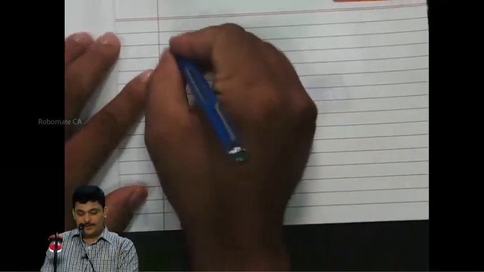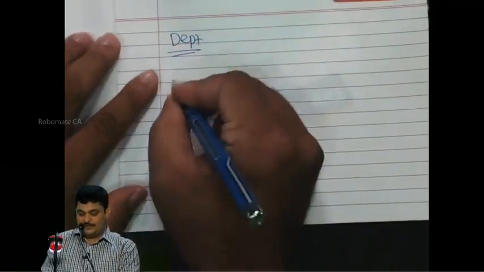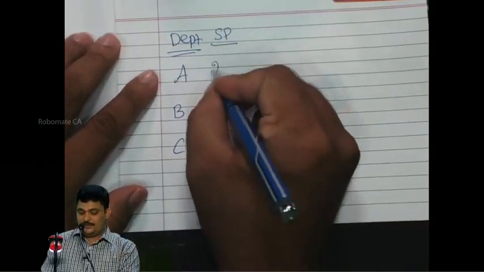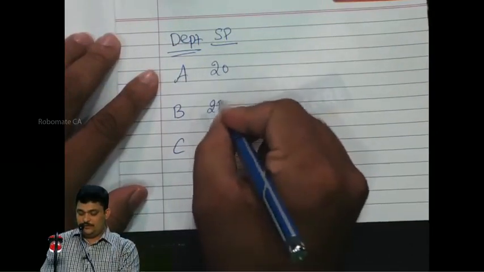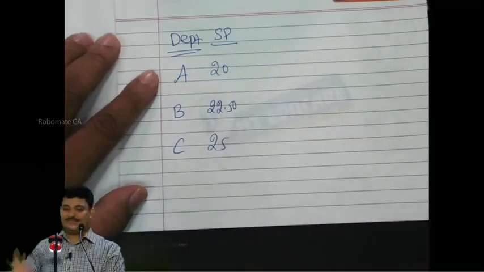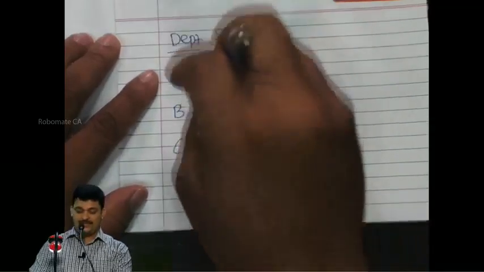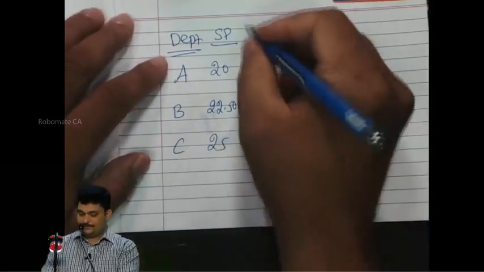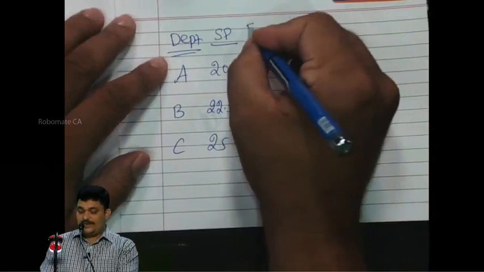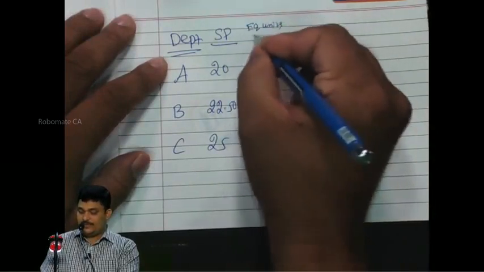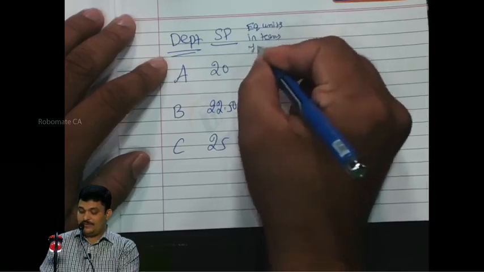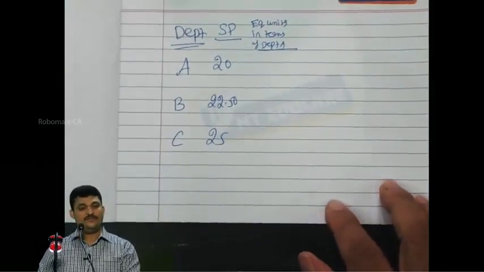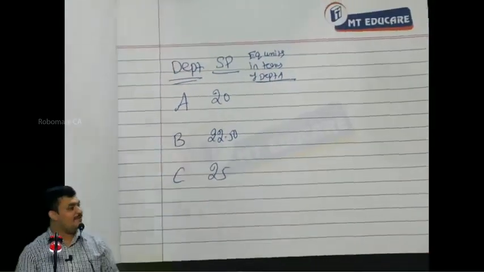Now listen, friends. Department A, B, C. Selling price 20, 22.5. I don't know the cost price, but I know the cost price will be in this proportion. Now it is equivalent units in terms of department A. Everybody following?